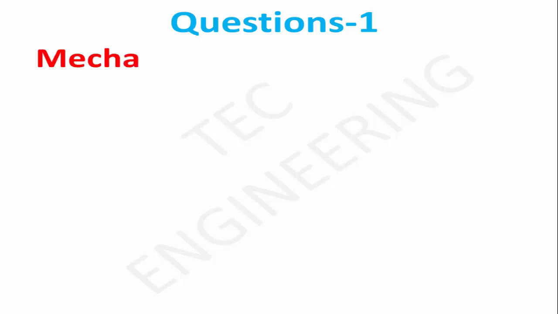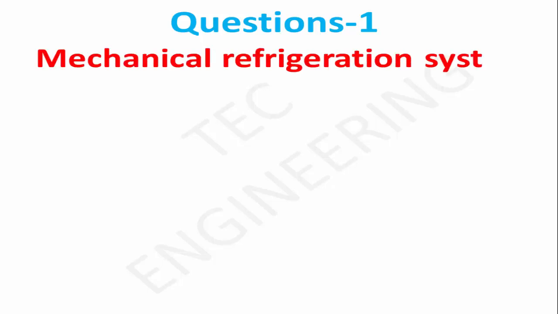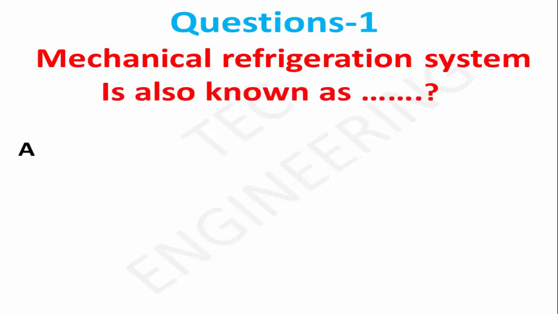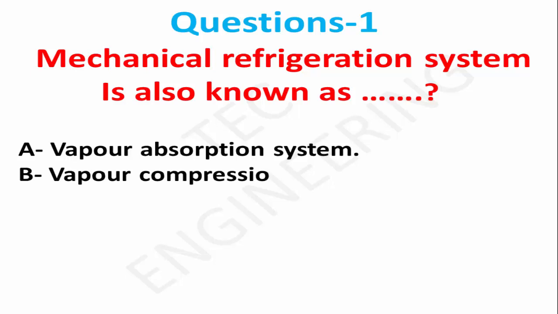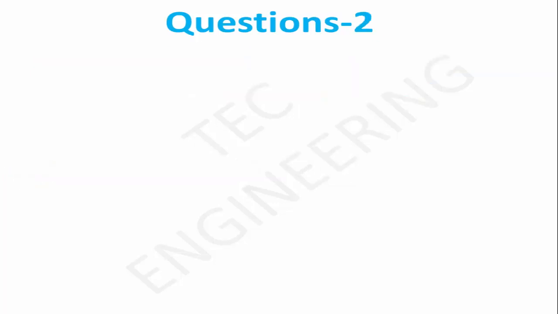Question 1. Mechanical refrigeration system is also known as option A, vapor absorption system, option B, vapor compression system. Right answer is option B, vapor compression system.